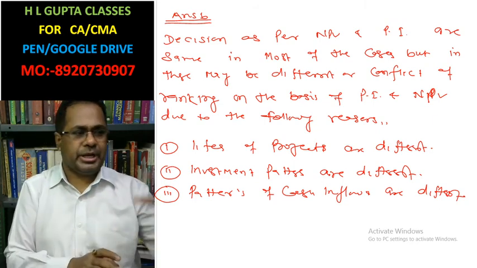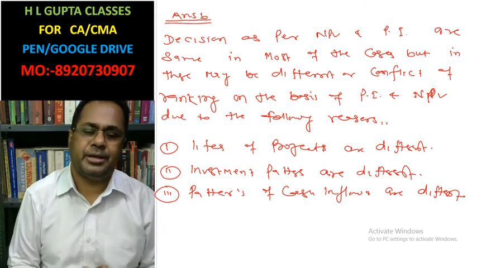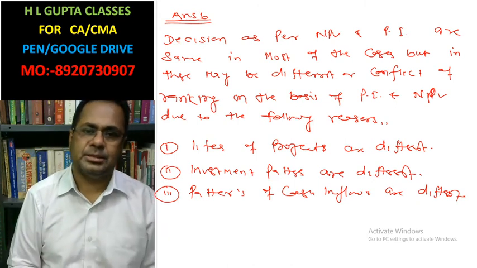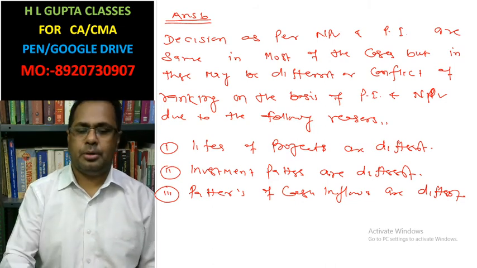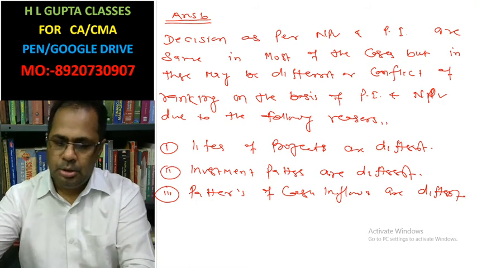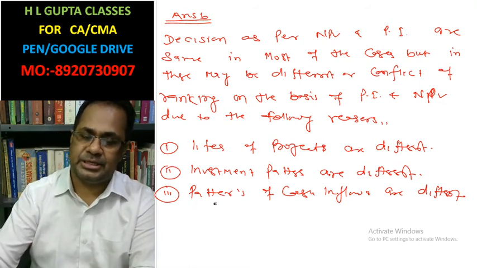In other project, initial cash inflow is very low and at the end it comes very high cash inflow. In that case, the ranking of projects is different. But in most of the cases, the decision is the same.